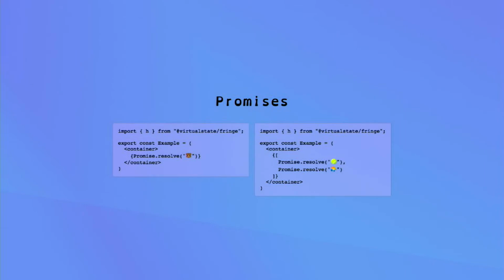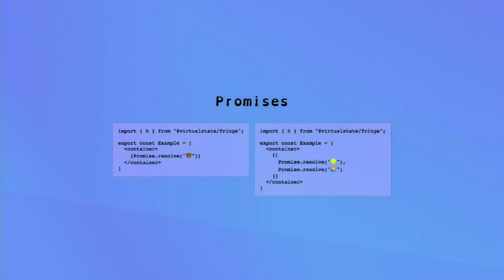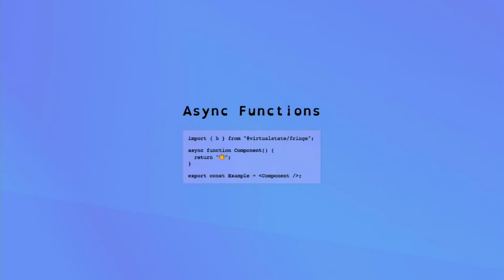So if you think about that whole resolution process within those children, and we can use it to consume it, everything within that can be promised to begin with. So right from the start, you can pass a promise directly as a child of your JSX elements, and those will be resolved in the same way as everything else. And because of that, you can use async functions out of the box as well. You can define an async function, and that would resolve just the same way as a promise.